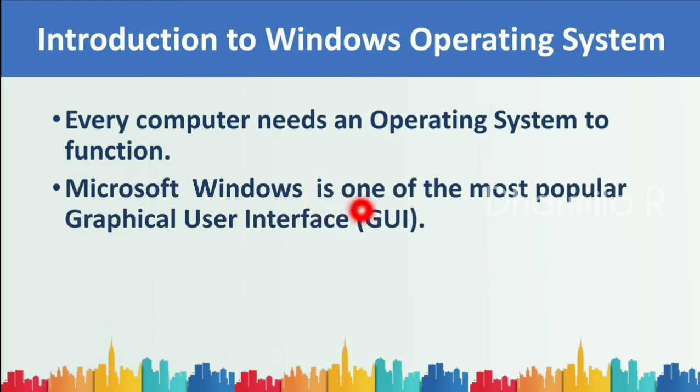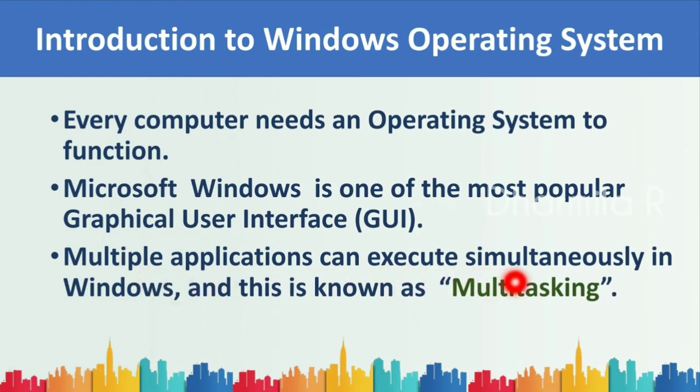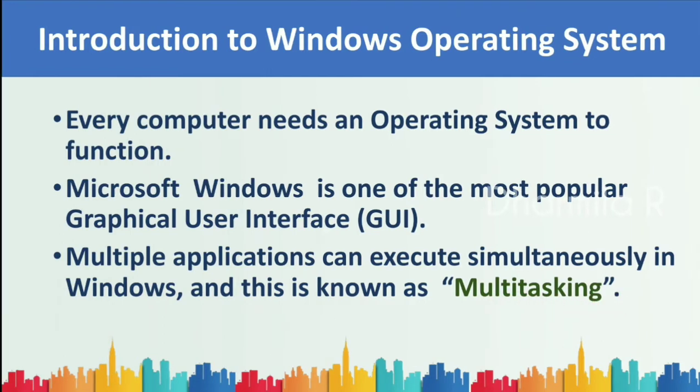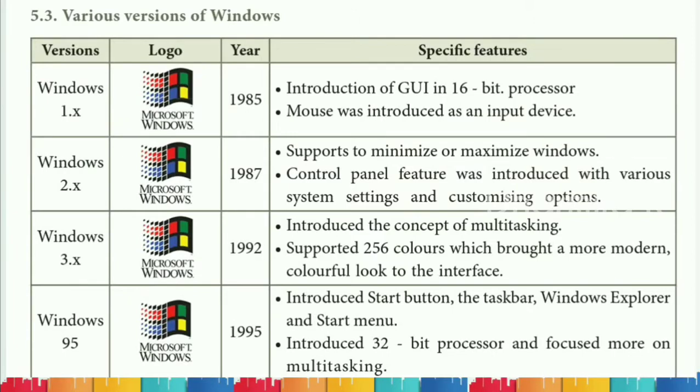Microsoft Windows is one of the most popular graphical user interface. Multiple applications can be executed simultaneously in Windows, and this is known as multitasking. For example, you can play a song, at the same time you can open Word file or Paint and you can do the work. So this Windows operating system concept was introduced by Apple company. And later, Microsoft took the concept and they popularized this operating system.